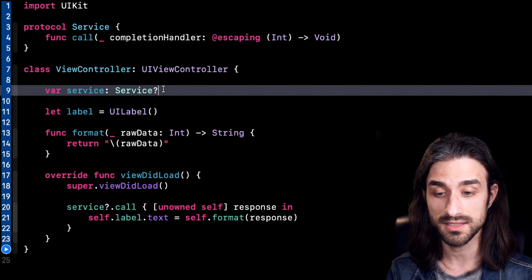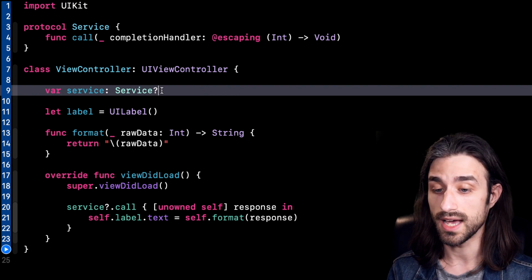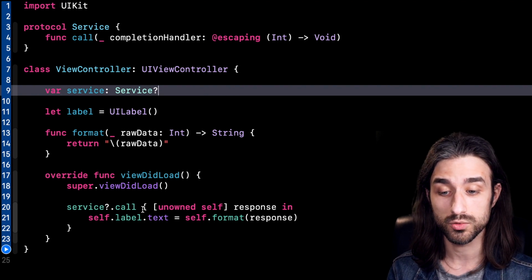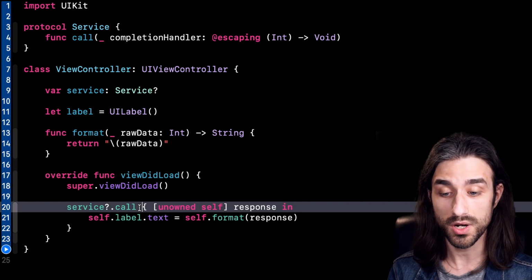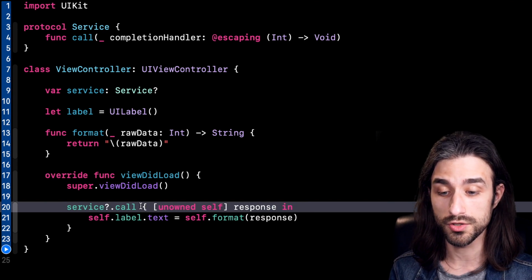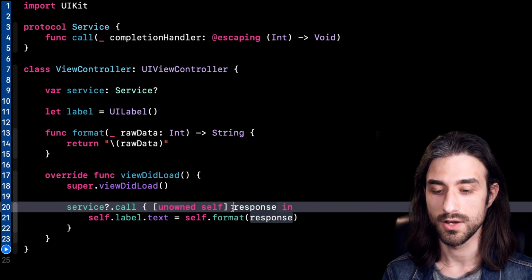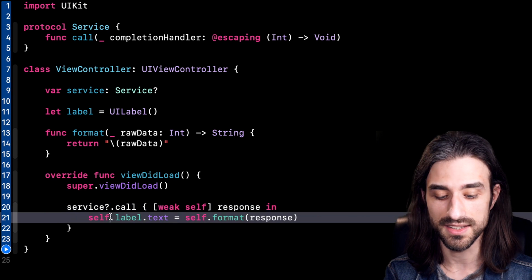Well, in that case, it would be possible for the view controller to go out of memory before the service actually does. And in this instance, it would lead to a crash. That's why when you use unowned, you must really be careful, because crashes can happen in some unexpected way. And if you're not 100% sure that the closure cannot be called once self is nil, well, you can always follow the safer path of using weak instead of unowned.